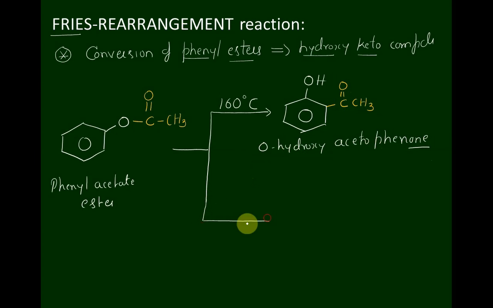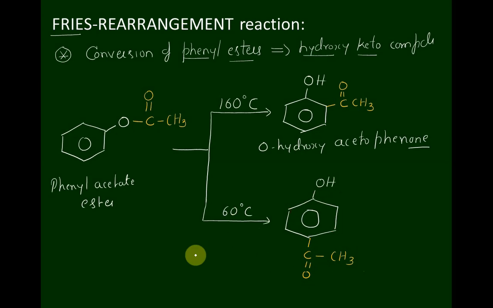If the same compound is heated to only 60 degrees Celsius, a lower temperature, we get this compound: OH, C double bond O CH3.